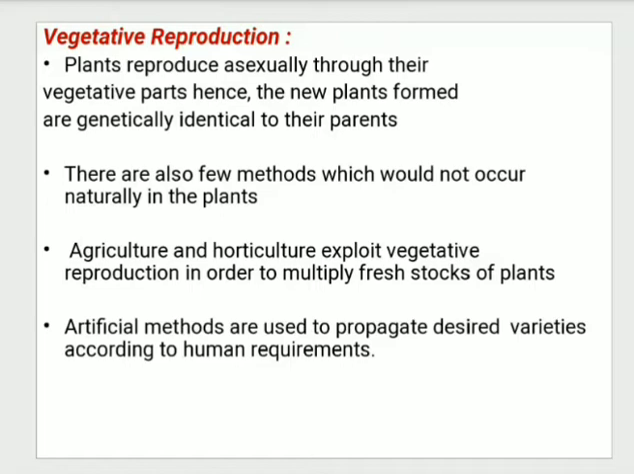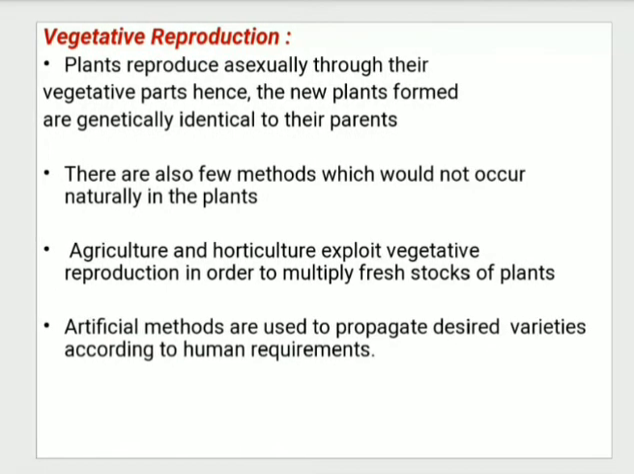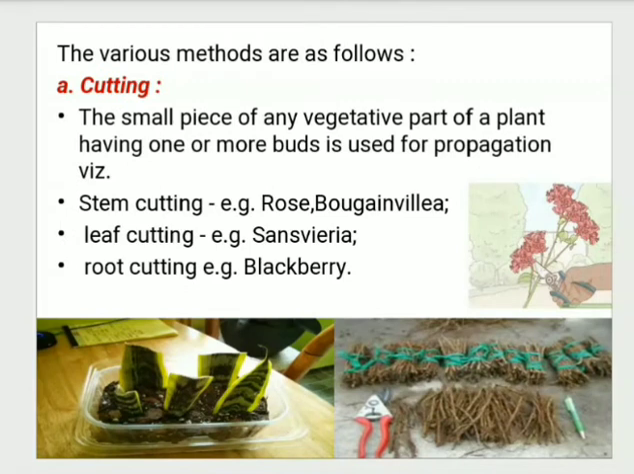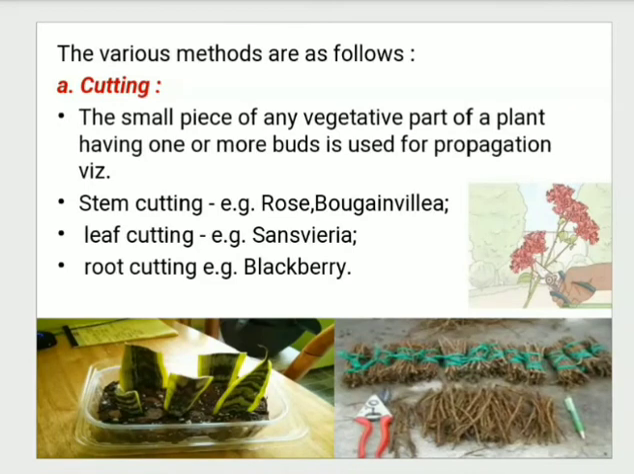So that is one of the methods which comes under vegetative reproduction. Whenever a plant reproduces asexually through its vegetative parts, a new plant is formed which is genetically identical to its parent. So which are those methods by which vegetative reproduction can be done? The first method is cutting. You are much more familiar with cutting.